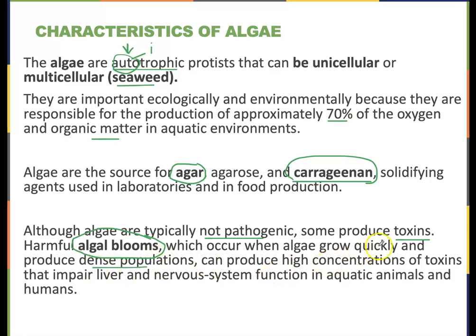And so if you have an algae that produces toxins and it's having an algal bloom, now that body of water is going to have a high concentration of toxins, and those toxins can be really harmful to us. They can impair the liver, they can damage the nervous system in both aquatic animals and for us.